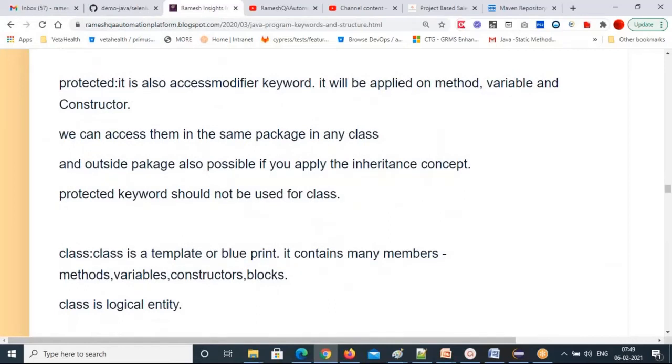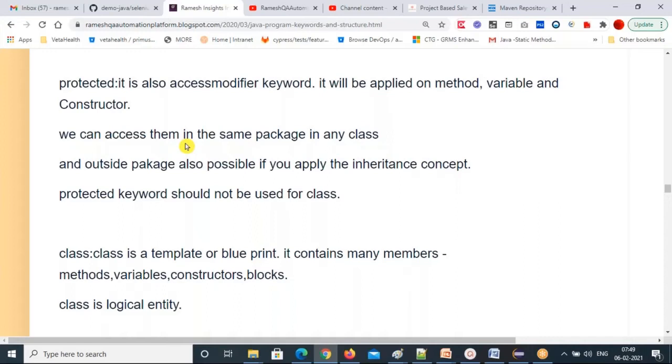Next, protected. Protected is also another access modifier keyword. It will be applied on method, variable, and constructor. And we can access these protected members in the same package in any class, like default, but outside the package is also possible if you apply the inheritance concept.